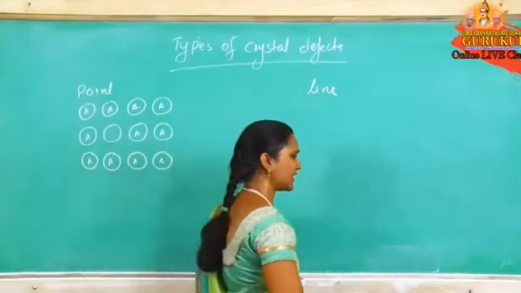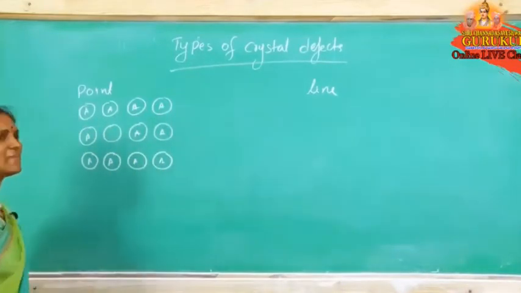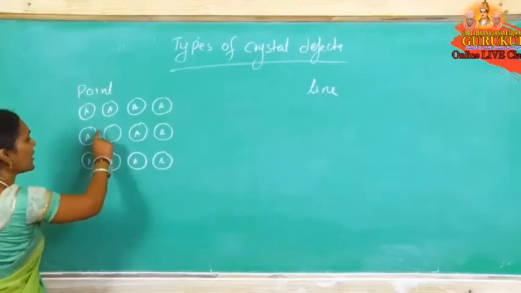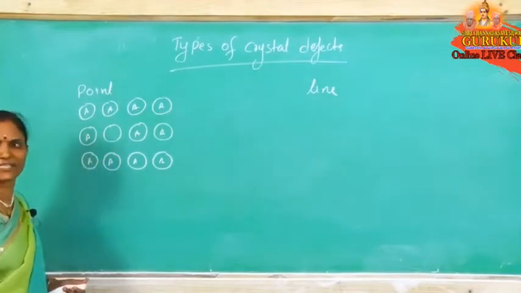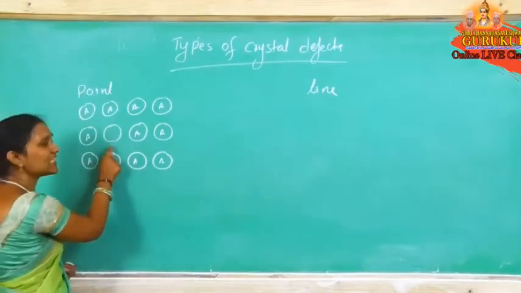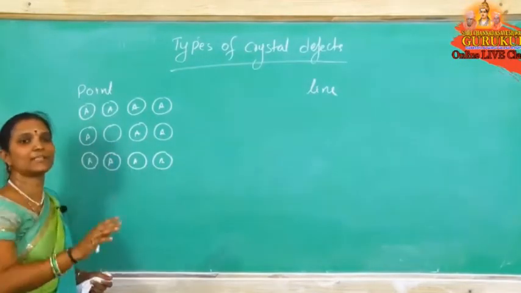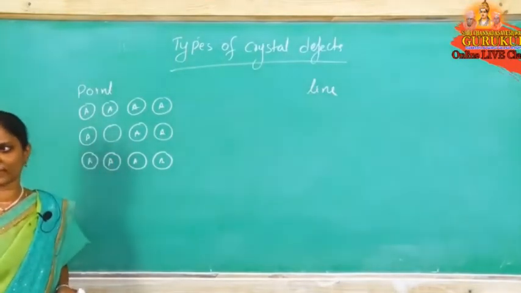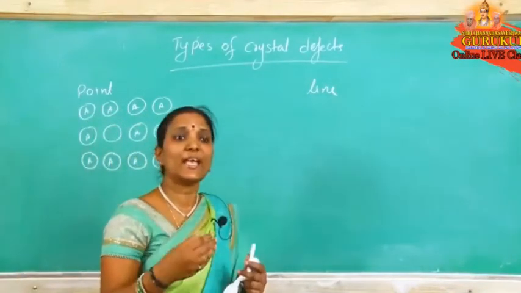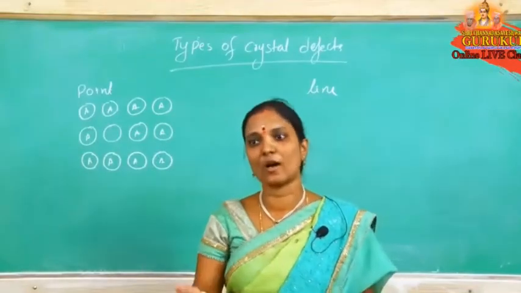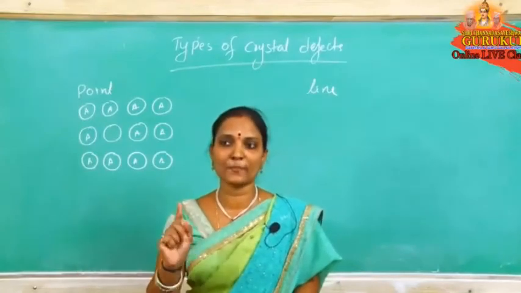If temperature variations come, then deviation like this happens. So now here, one A is missed. At this point, some deviation came. One A missed, it did not occupy this lattice site. It's a deviation from the original arrangement. The original arrangement changed at a particular point. This defect is a point defect. At a particular point or around the point, any deviation, missing or displacement, that is a point defect, at a particular point only.